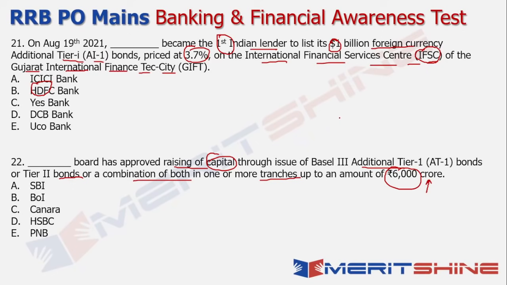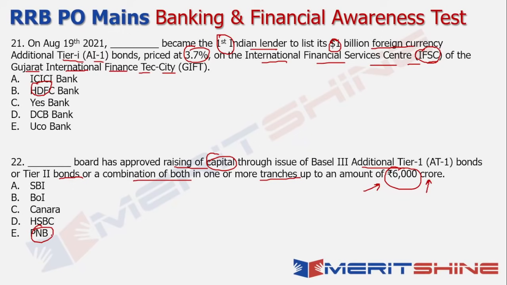So whenever we're talking about your AT1 bonds or your tier 2 bonds, these are basically ways through which banks can raise capital for themselves and obviously fulfill all the guidelines and norms that the RBI has also put in place. So from that perspective, 6,000 crore is something that a particular bank did approach for the AT1 bonds. There were other banks also trying to do something similar, but when you're specifically talking about 6,000 crore, the answer in this case is Punjab National Bank.